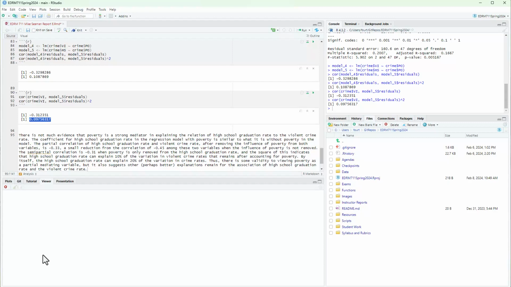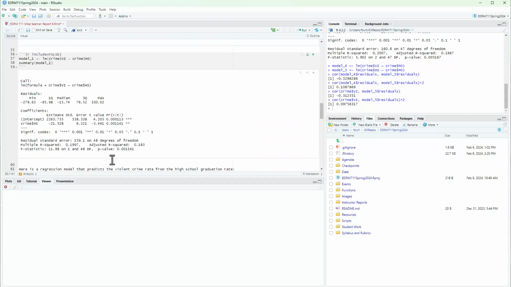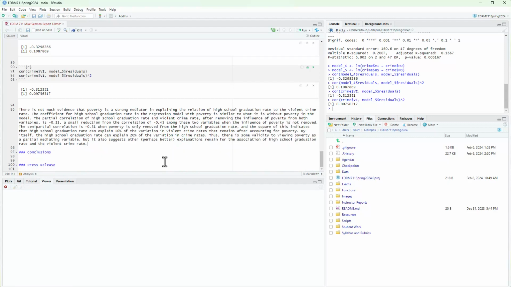By itself, the high school graduation rate can explain 20% of the variation in crime rates. That came from back up here at our first model that we created, this coefficient of determination of 0.20. Thus, there is some validity to viewing poverty as a partial mediating variable, but it also suggests other, perhaps better explanations remain for the association of high school graduation rate and the violent crime rate.